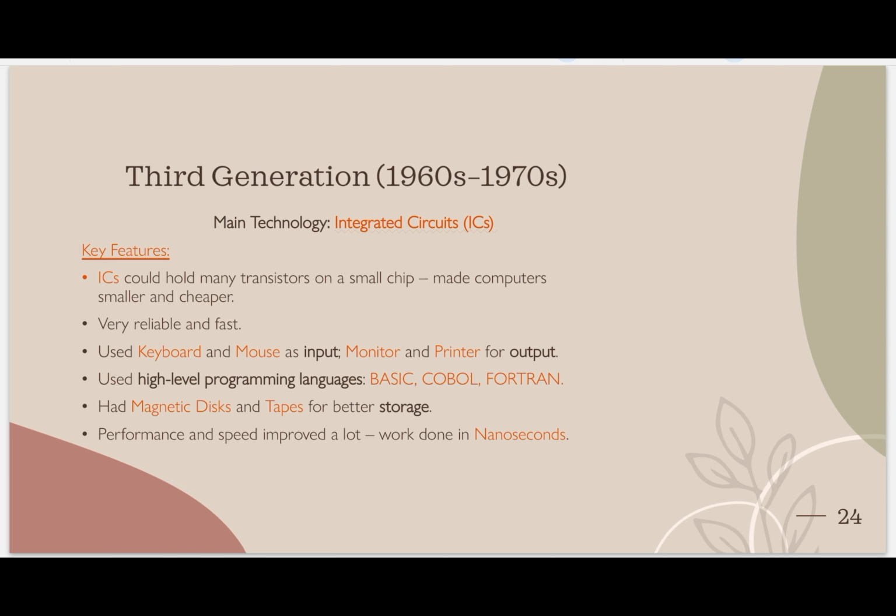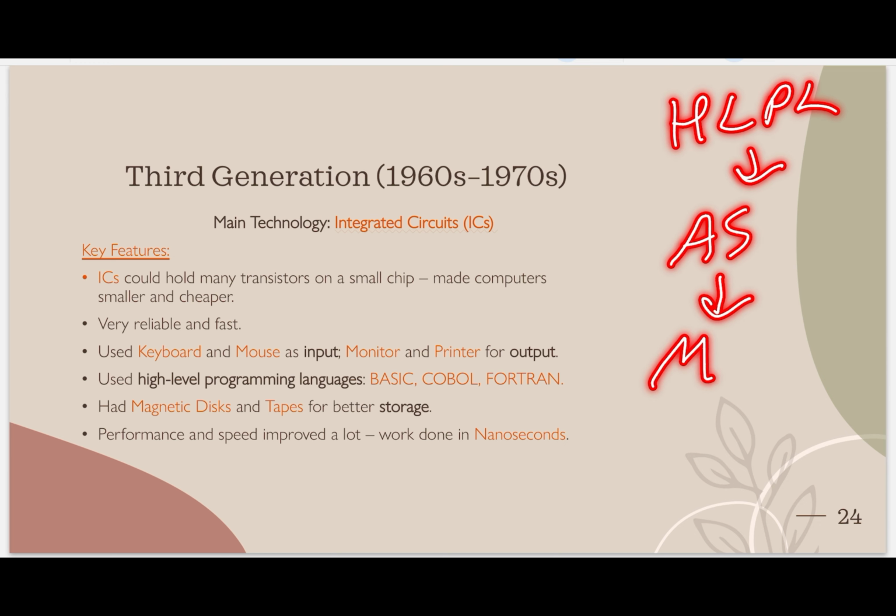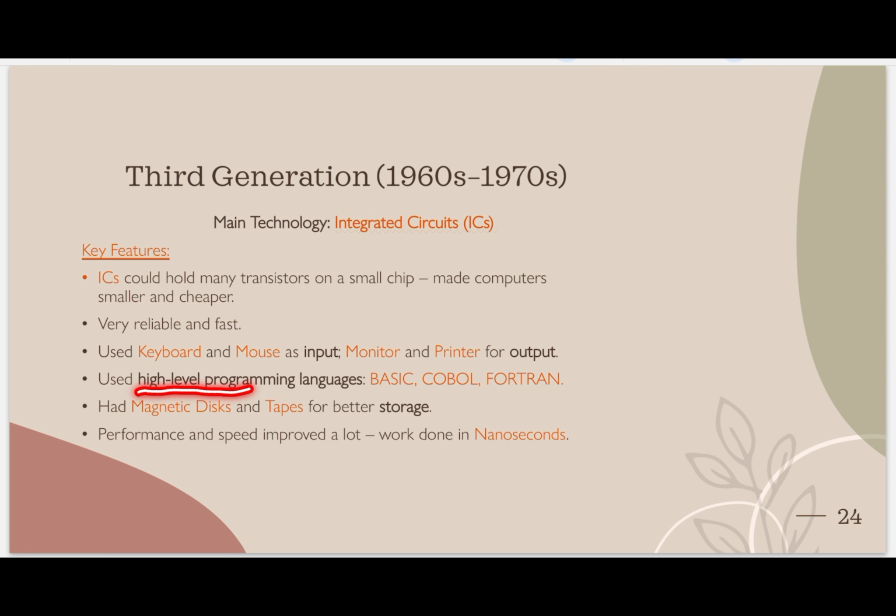Afterwards, as I told you in the Java example, first the high level programming language is converted into assembly language, and then assembly language is converted into machine language. Like this, they use high level programming languages. What are those examples? Basic, COBOL and Fortran. These are the examples of high level languages at that time, and they had magnetic disks and tapes for better storage.